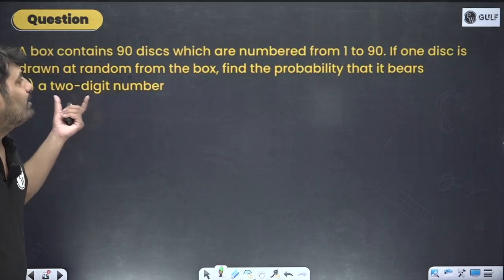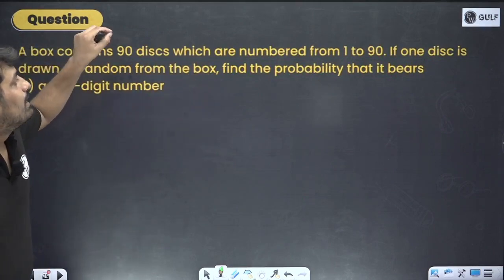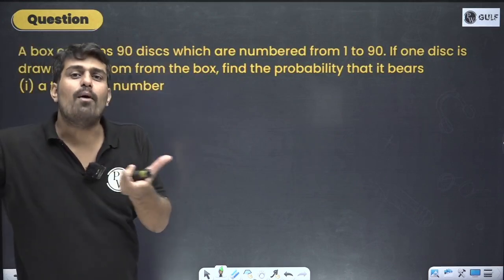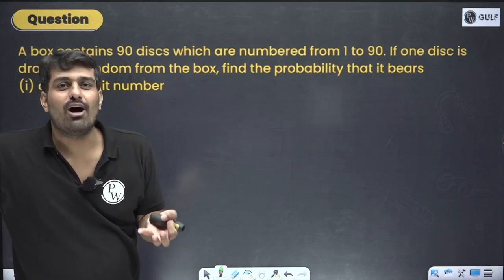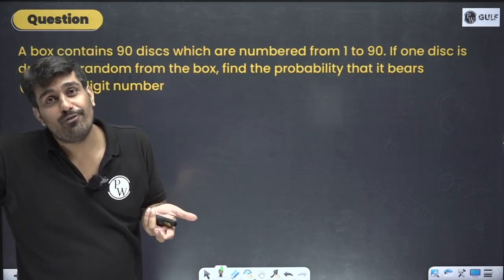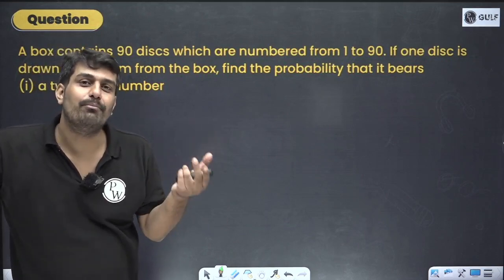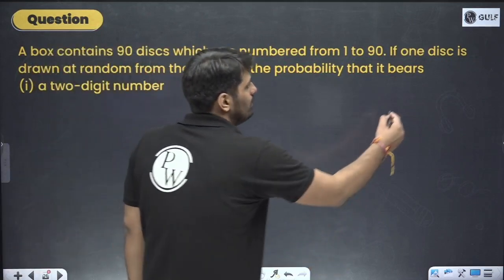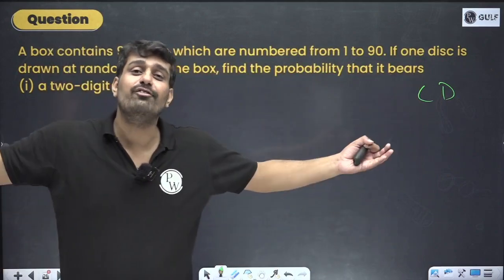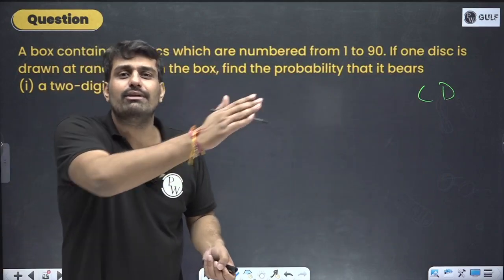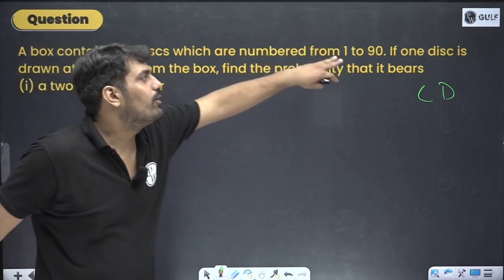Probability of getting a 2-digit number when we are having a disk. So we were having compact disks, multiple disks were there. Now we have huge memory in our mobile phone, in our laptops, in our computer system. But at some time we were using CDs, and in the case of CDs we have plenty of them. We have given the numbers 1, 2, 3, and like the case of marbles, we have given the numbers from 1 to 90.